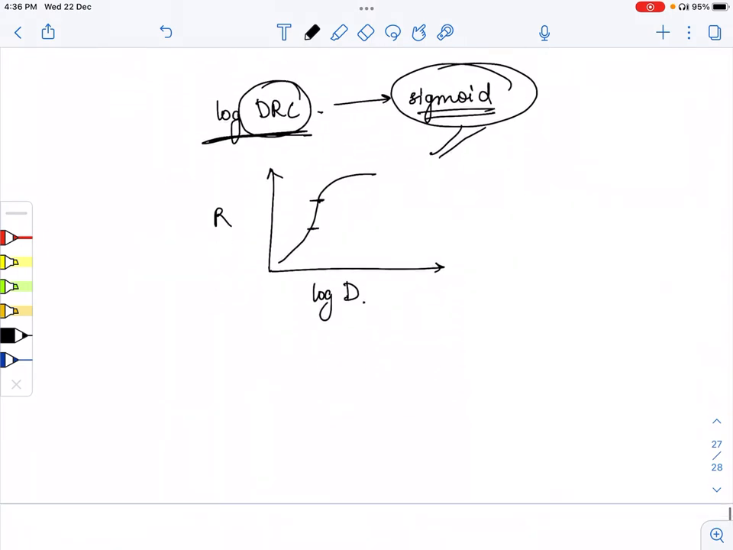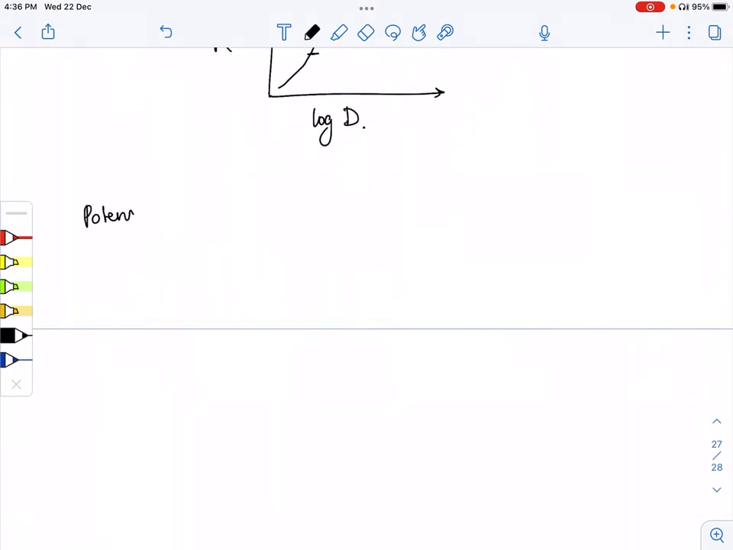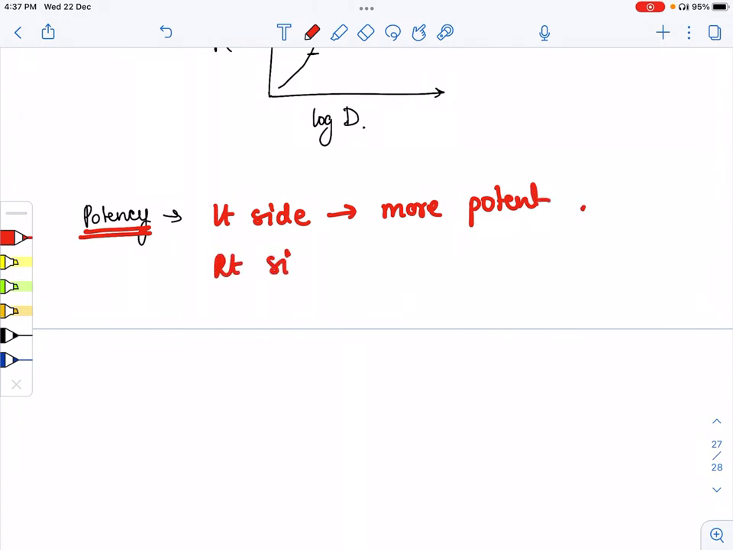Now what do we mean by potency? For potency, we have one simple trick to identify which drug is more potent and which one is less potent in a graph. Please remember that the drug which is more to the left side is more potent. Left side line is more potent, and the right side one is less potent. This is the simple trick which we follow while solving questions in a graph.